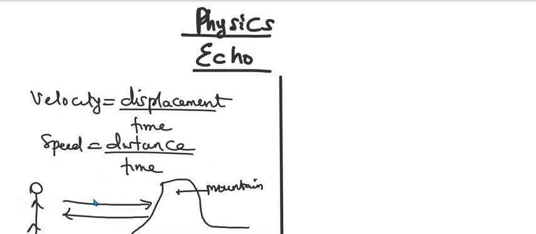If you look at it, the sound firstly went a particular distance, and it came back the same distance. So the first distance, let's assume it is x. The second distance is also x. If you add them together, you have 2x. So that's why the formula for the speed, v, is 2x over t instead of x over t.